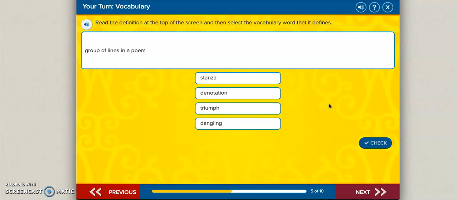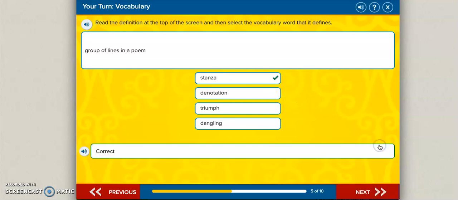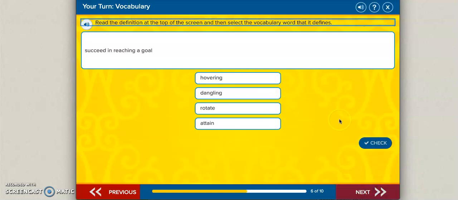Groups of lines in a poem, another poetry vocabulary. Stanza, denotation, triumph, or dangling. Stanza. Great job. Succeed in reaching a goal. Is that hovering, dangling, rotate, or attain?